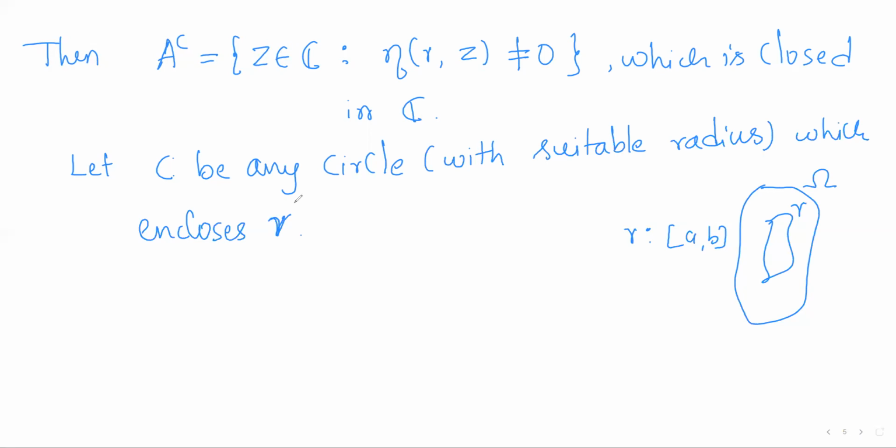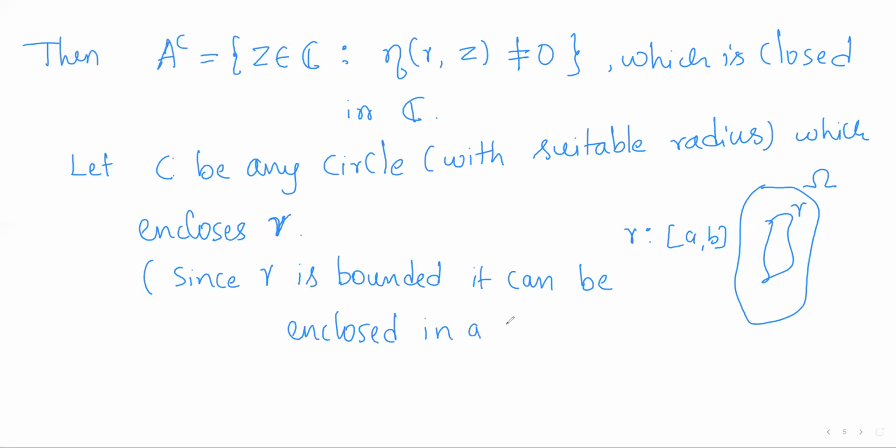For any bounded set, we can find a circle which encloses that set. In analysis, we can observe that any bounded set can be enclosed in some circle. Now, since gamma is bounded, it can be enclosed in a circle. I have taken that circle as C. So gamma is inside C now. For all points outside C, gamma will not enclose those points, so the index will be 0.